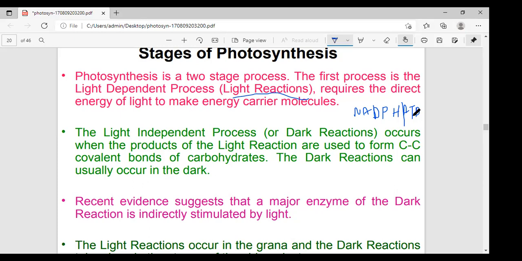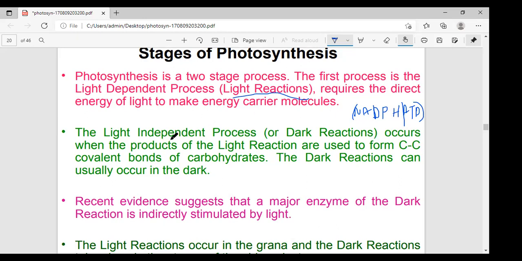These things are completed. In the light reaction, some amount of energy is released and stored in NADPH and ATP. That is why they are called the assimilatory powers. This light reaction occurs in the grana of the chloroplast.